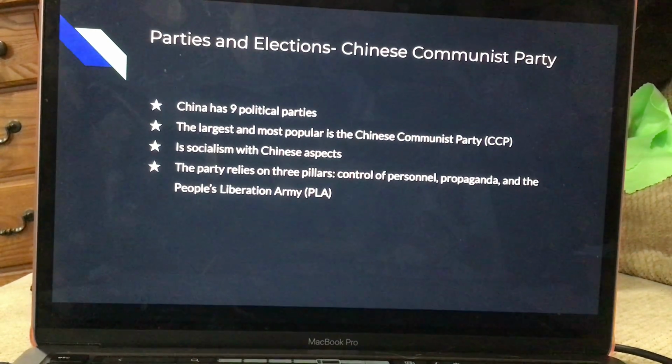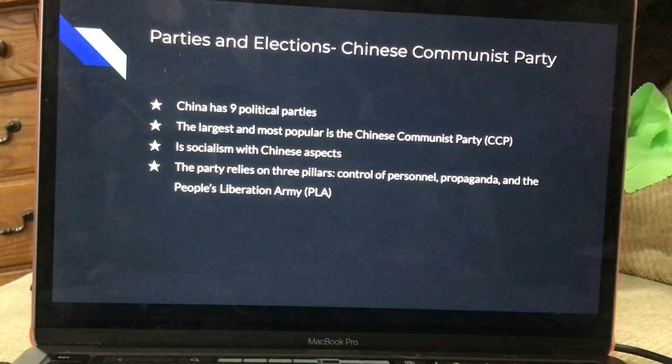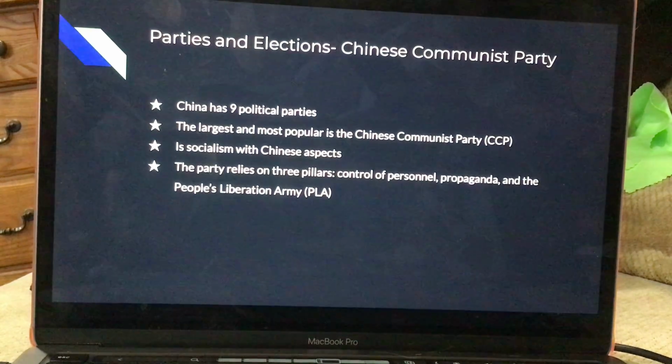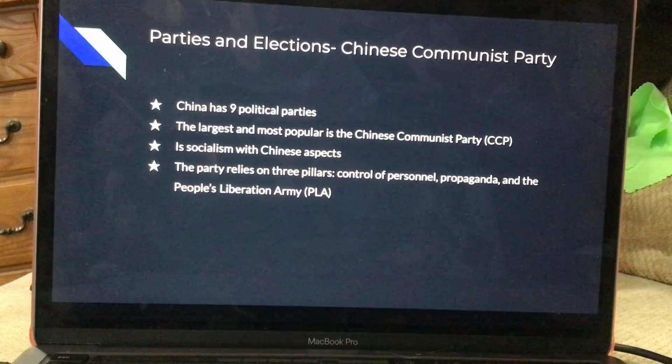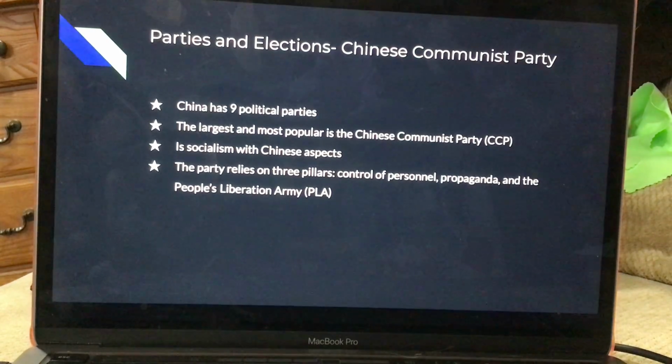Their slogan is to serve the people, and they claim to have brought freedom and democracy to the people of China, but some would argue that it actually established a totalitarian state throughout the country and is ruining people's democracies. Although China is still a socialist and communist country, they rely heavily on capitalism in order to be successful, which the Chinese Communist Party works with.